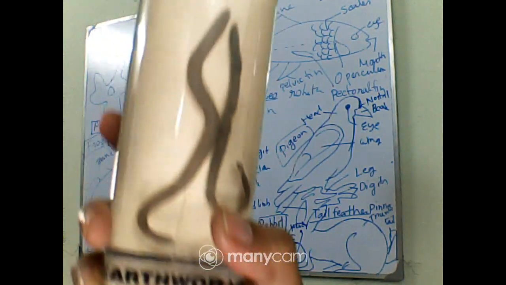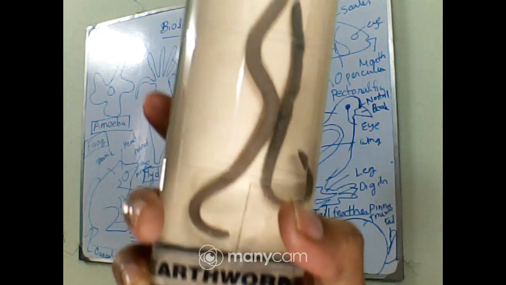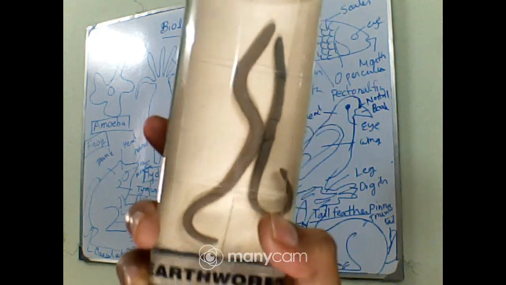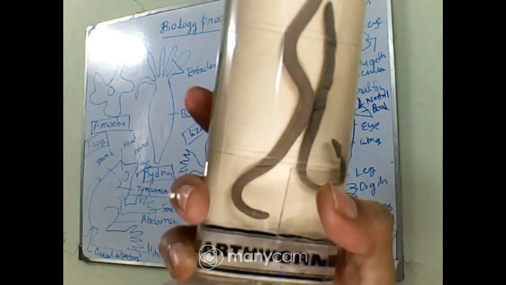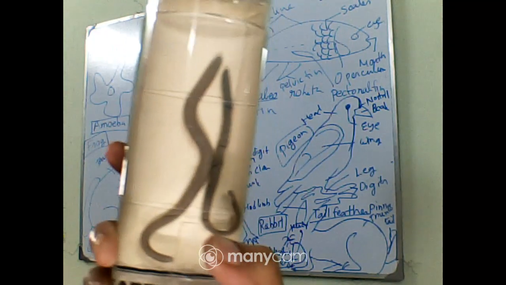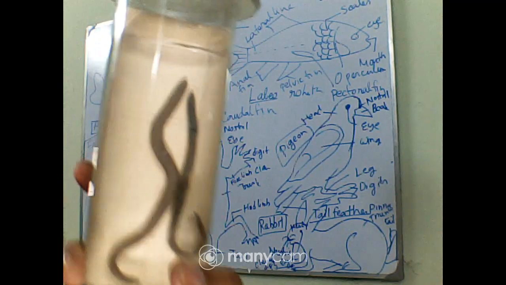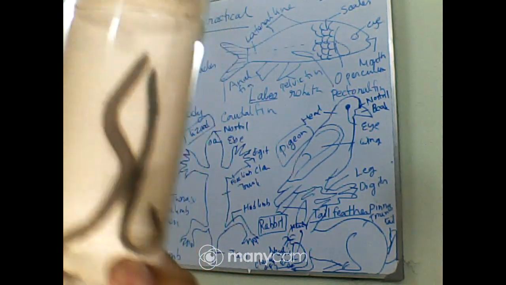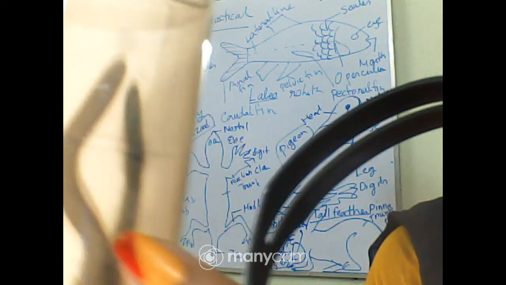can create a deep burrow inside the soil, and it is helping the farmer so that aeration, air can pass through this soil very easily. It is having a long cylindrical segmented body, and it is slightly brownish or darker in color, and it is having a special structure which is called as clitellum. As you can see, their bodies are segmented, and this is the main feature of the Annelida.